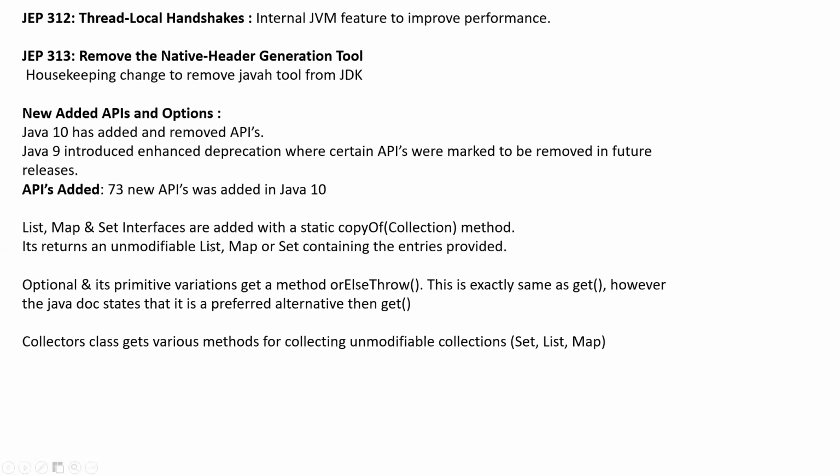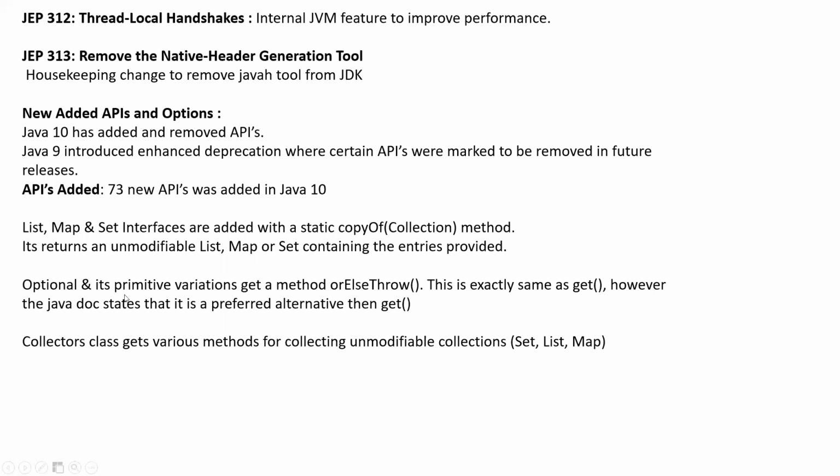What I can show here is this one: the List, Map, and Set interfaces are added with a static copyOf method. It returns an immutable list, map, or set containing the entries provided. Basically, it gives you an immutable object from this static copyOf method, whatever collection you pass, be it a list or a map. Maybe we can do this exercise. I can show you how it can be done.